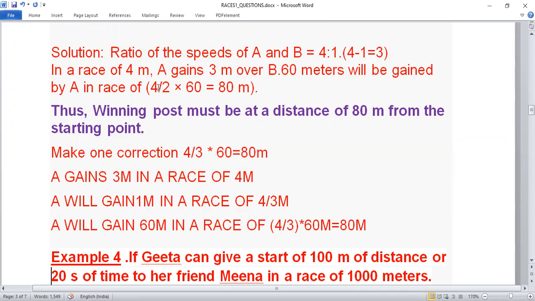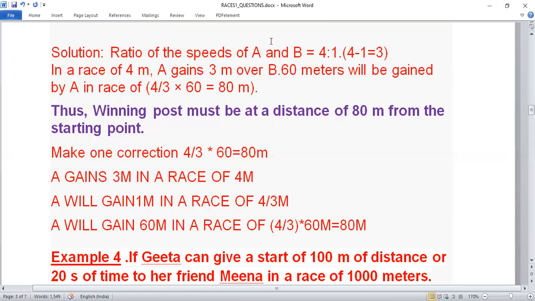Here, or these two you are talking about? So how did you calculate the gain when it is 1 meter? It should be 3. How did you calculate that A will gain 1 meter in a race of 4/3 meter?